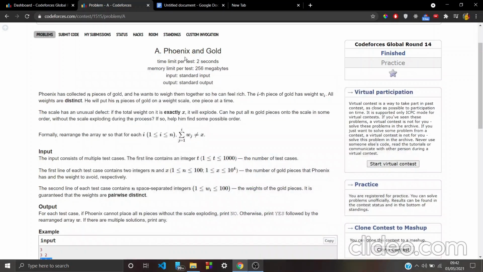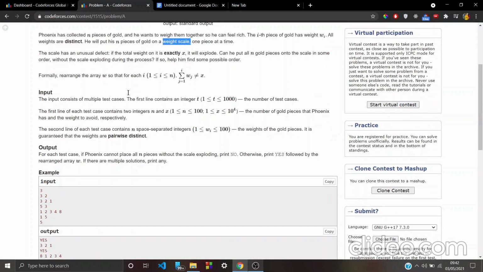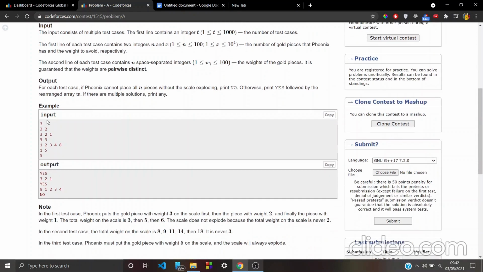Hey guys, so we will be seeing the Phoenix and Gold problem of Codeforces Global Round 14. What we are given is n pieces of gold, and we want to rearrange them in such a way that the sum of the current elements of gold does not match exactly x. If it matches x, the weight scale will explode. So we don't want the current sum to equal x.